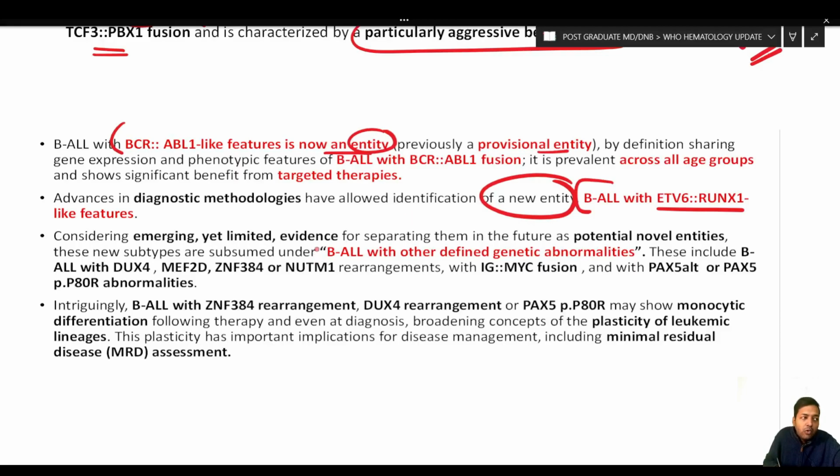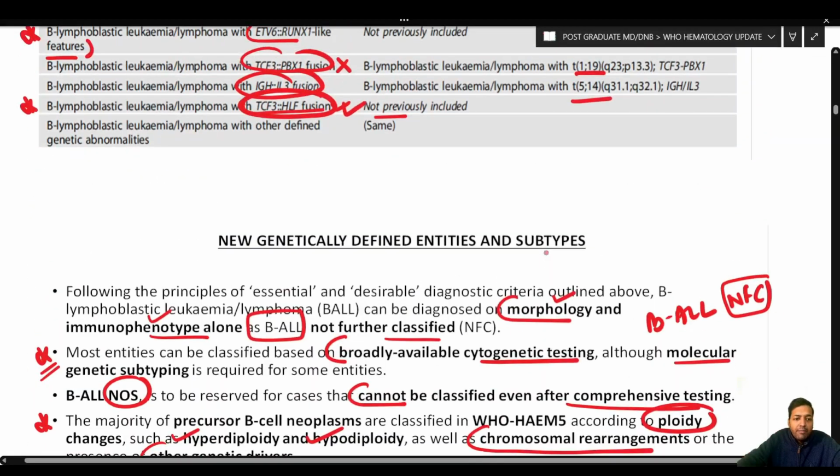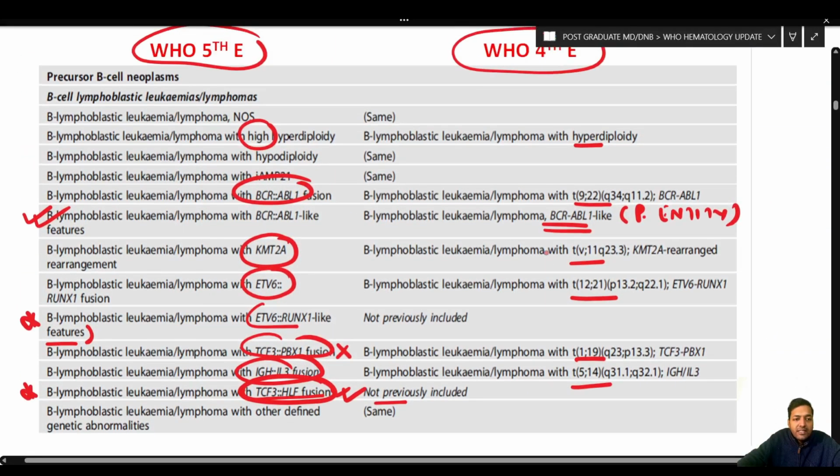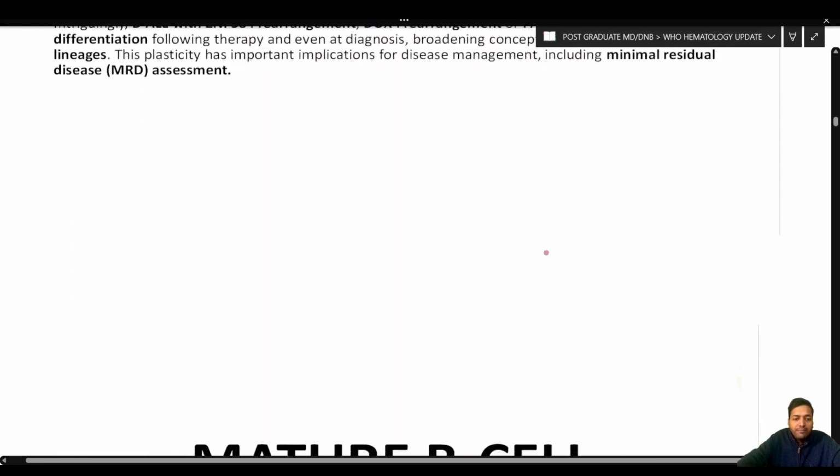Though they are not yet recognized as separate entities, maybe in the future they might be. So, for now, these newer rearrangements or newer entities are placed under BALL with other defined genetic abnormalities. So, this is all about the precursor B cell lesions, and these are the changes that we have already discussed.